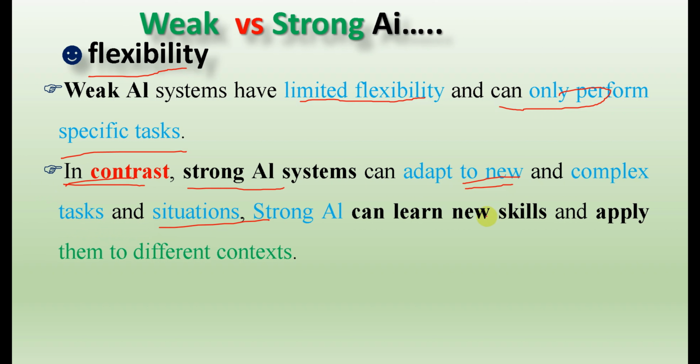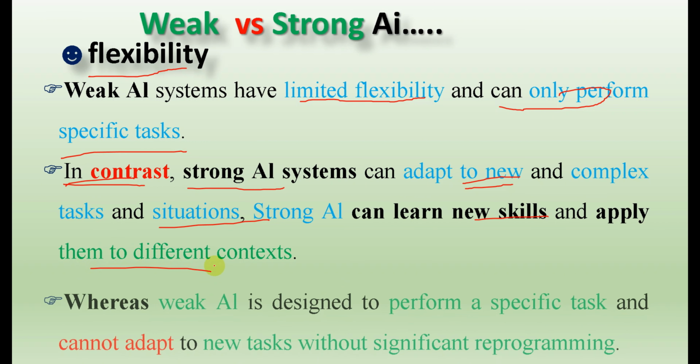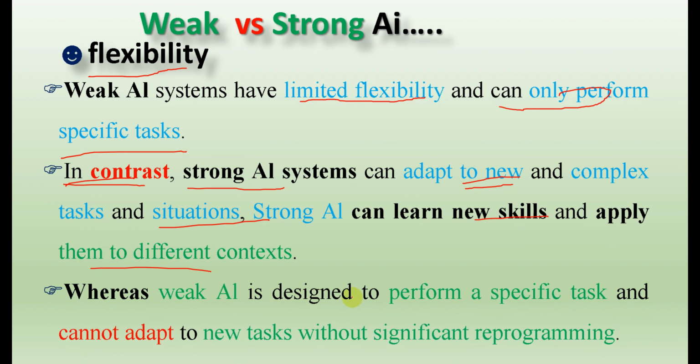A strong AI can learn new skills and apply them to different contexts, whereas weak AI is designed to perform specific tasks and cannot adapt to new tasks without being reprogrammed, right, which is the predefined program. Unless we reprogram it, it cannot adapt to new tasks and it cannot learn.